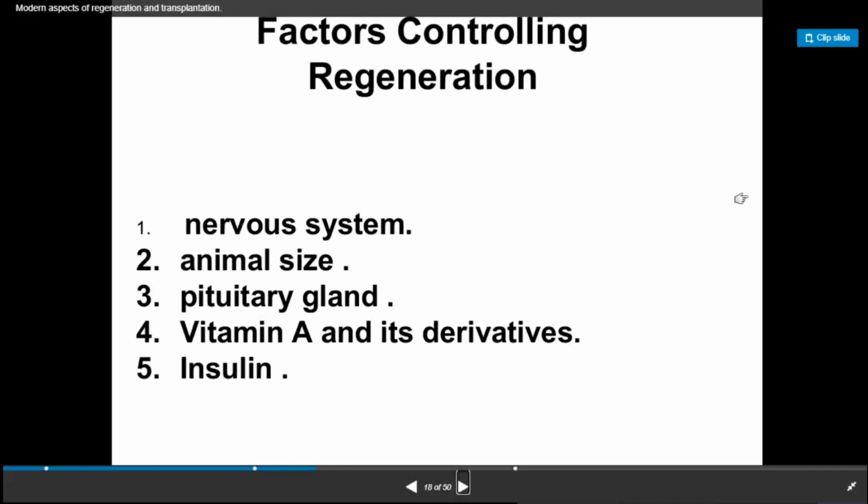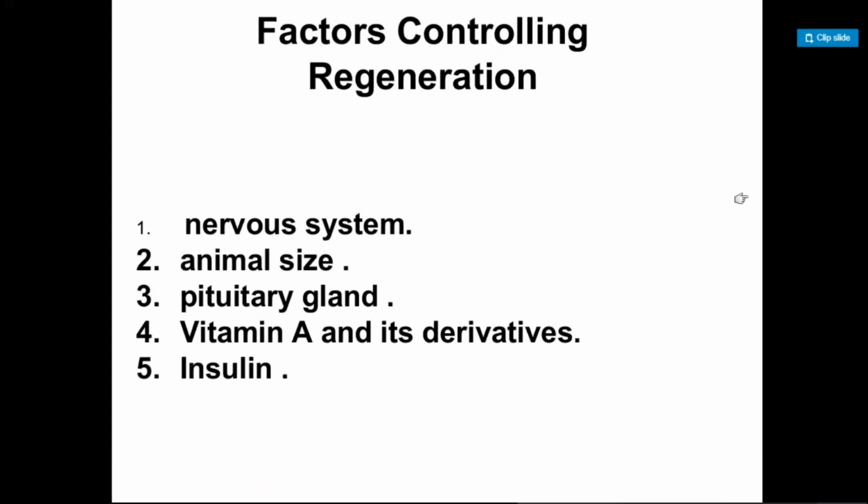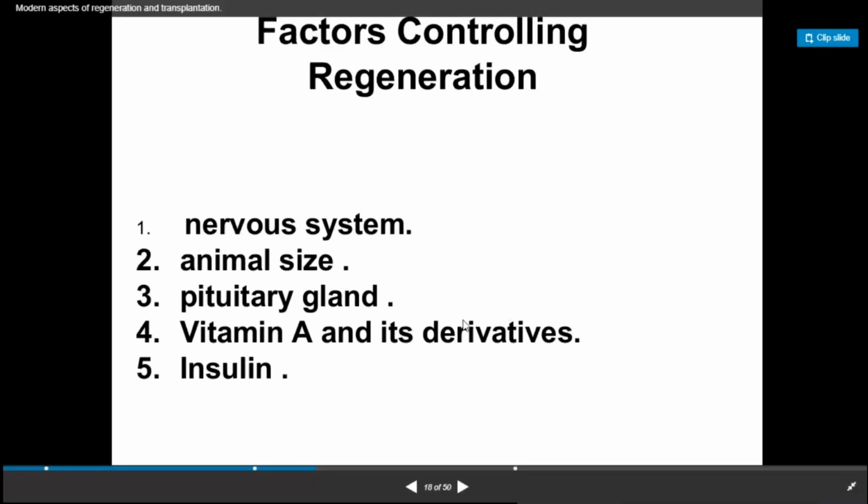There are some factors which affect the process of regeneration. There are 5 factors which are directly involved in controlling the regeneration process. First is the nervous system, second is animal size, third is the pituitary gland, fourth is vitamin A and its derivatives, and fifth is insulin. These 5 factors are involved in the control of the regeneration process.